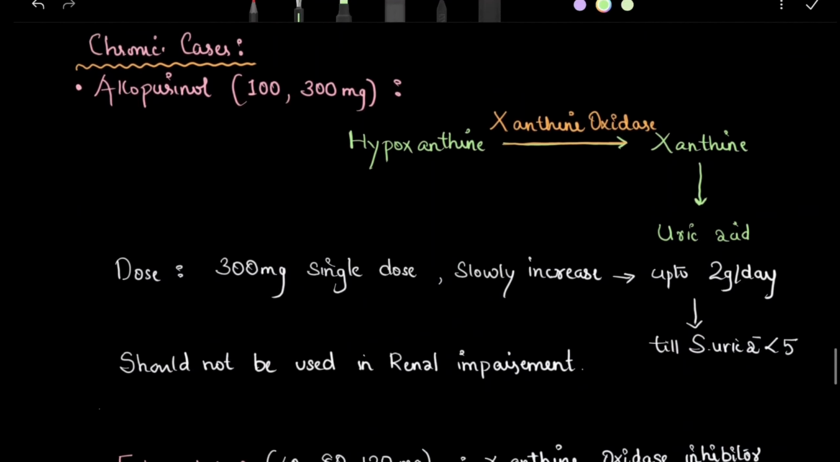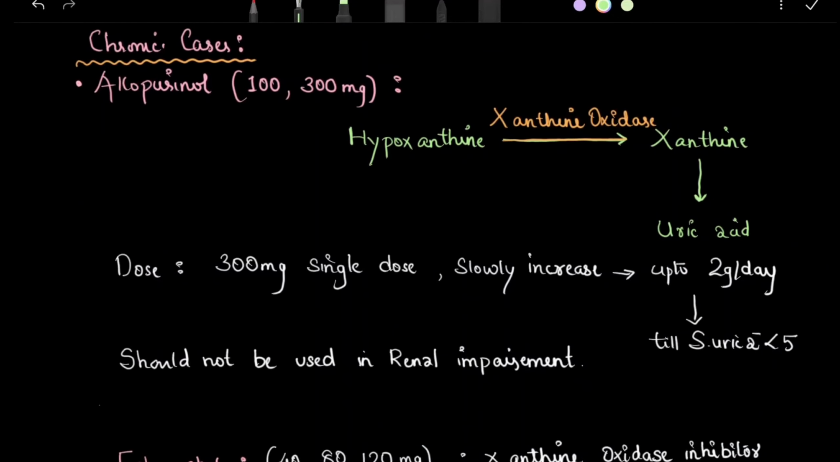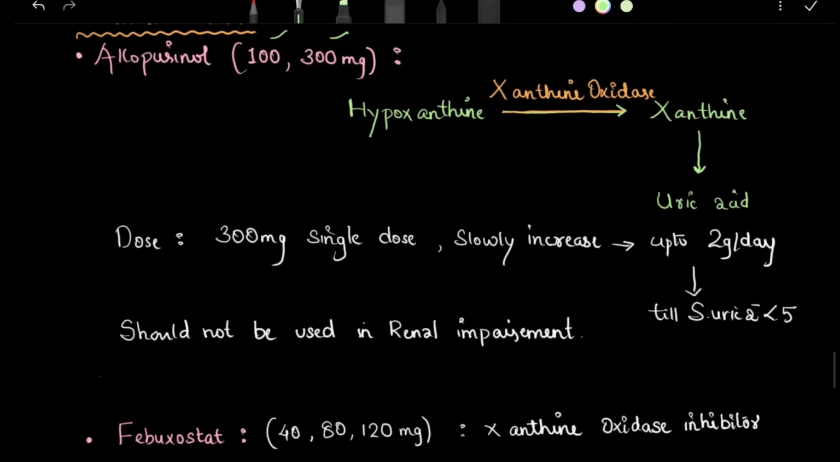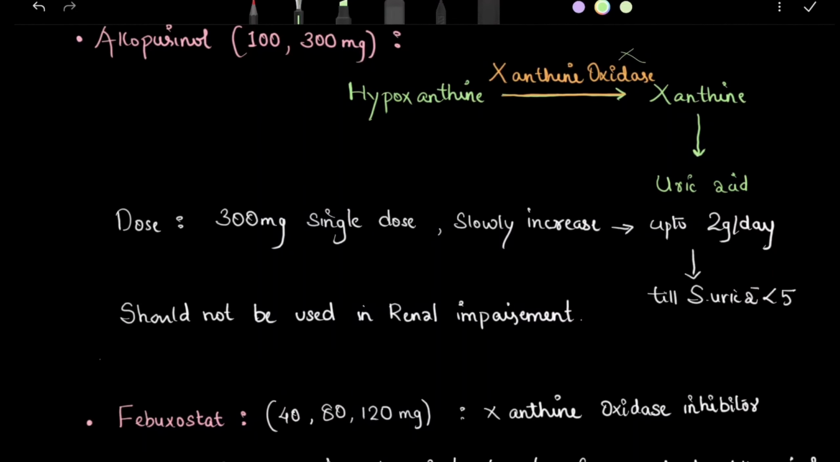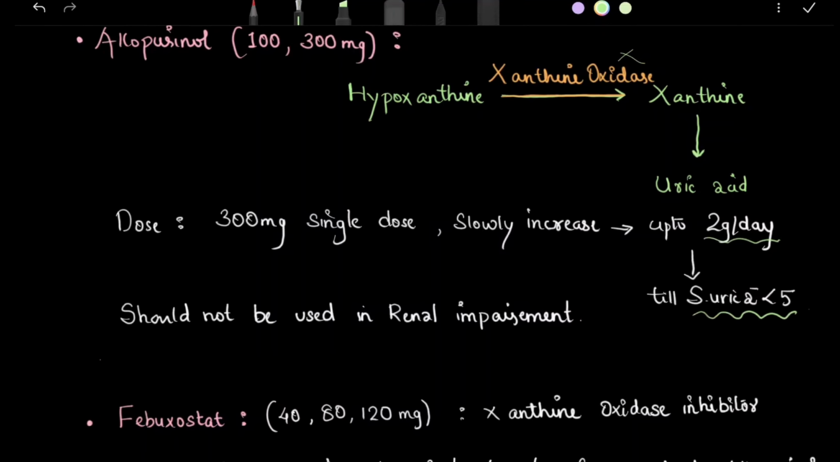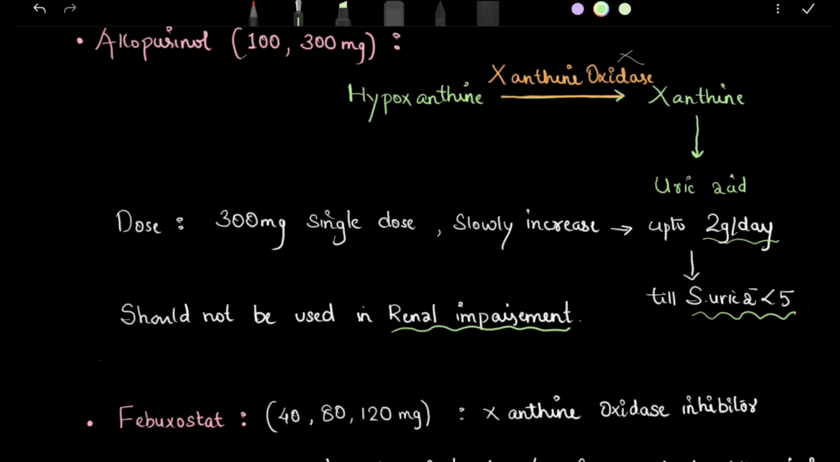Then in chronic cases we use allopurinol. There are 100 milligram and 300 milligram tablets. Allopurinol is a xanthine oxidase inhibitor, which blocks this step, preventing the formation of uric acid. The dose is 300 milligram single dose. Then we can slowly increase up to 2 gram per day till the serum uric acid is less than 5. But it should be used cautiously in renal impairment, and if it is severe renal involvement, it should not be used. Okay.